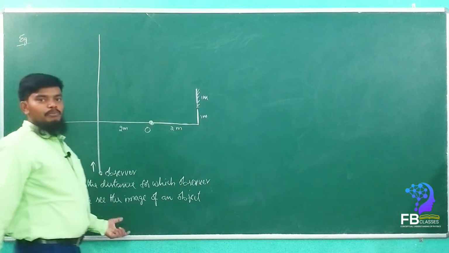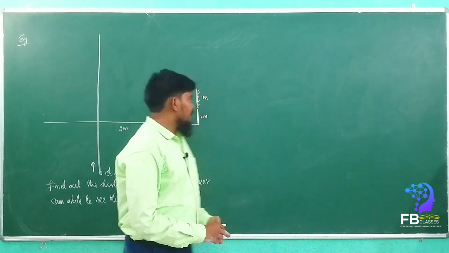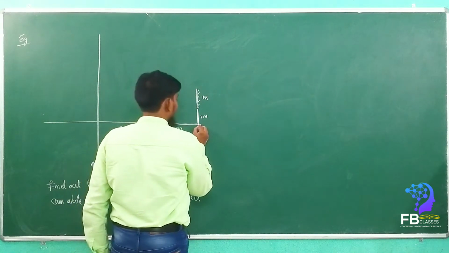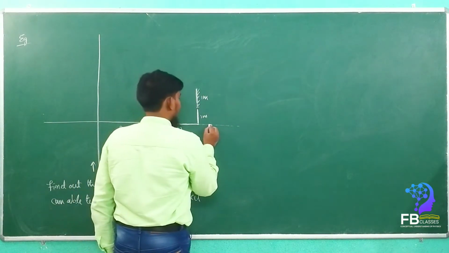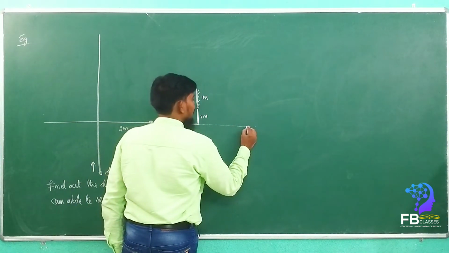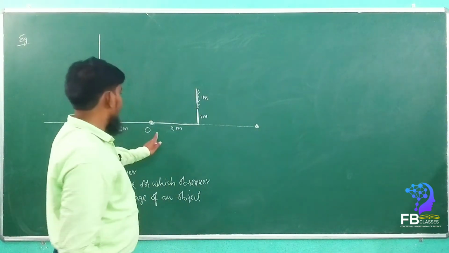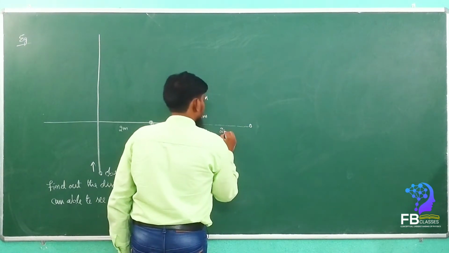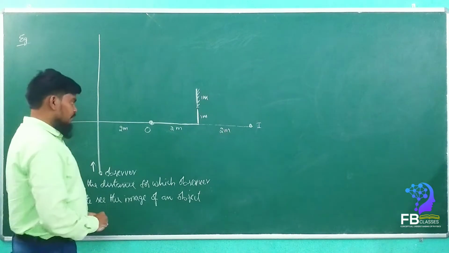So simple, my dears. It is a question of field of view, we know very well. See here, what we have to do. First, extend the perpendicular line, extending the mirror if needed. Second, the distance of the object is equal to the distance of the image. So if the object is at 2 meters, the image is also at 2 meters. Here the image is formed.